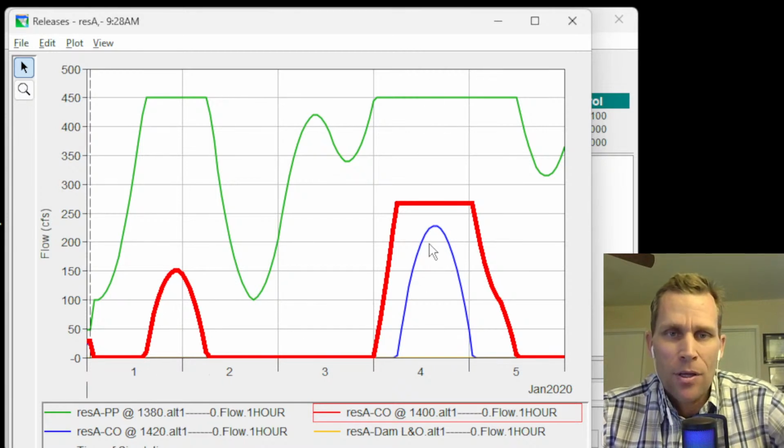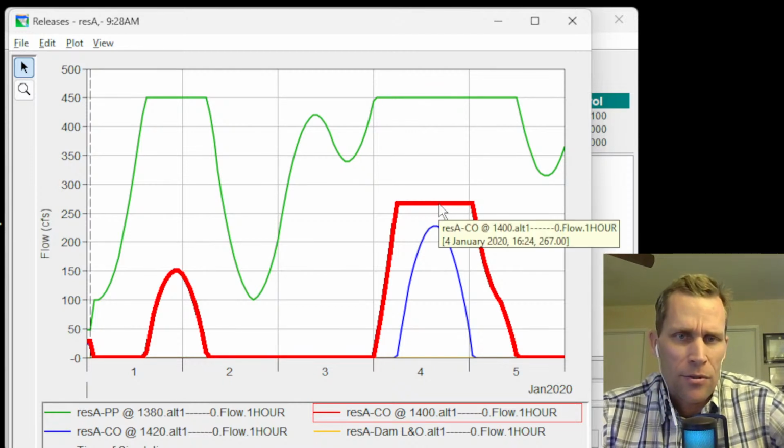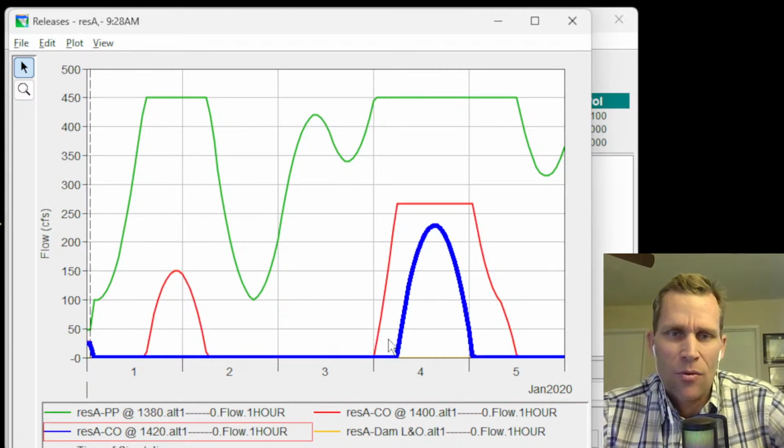However, during January 4th, we actually max out our controlled outlet at 267, and that means we need to start releasing water from the controlled outlet at 1420. Right, so that's how that works.